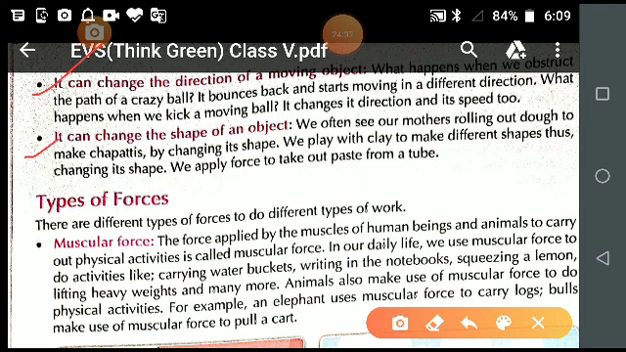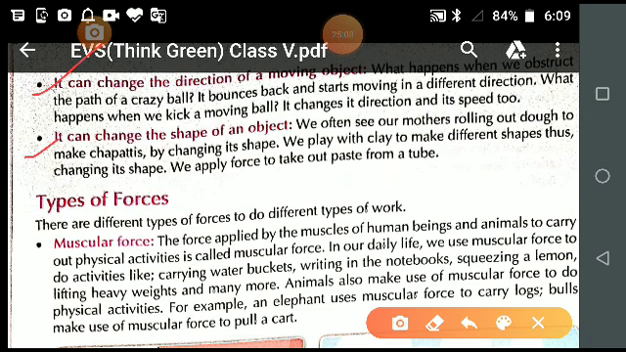You can even understand this with a sponge ball. We play with a sponge ball in the field, but if you apply force on that ball, what happens? The shape of the ball is changed. That is also a very good example to understand that when we apply force, force can change the shape of an object.